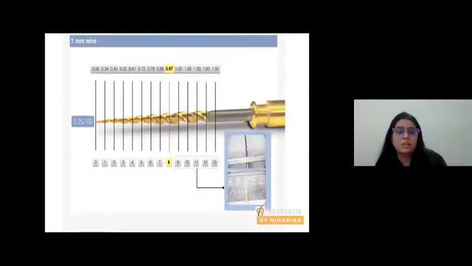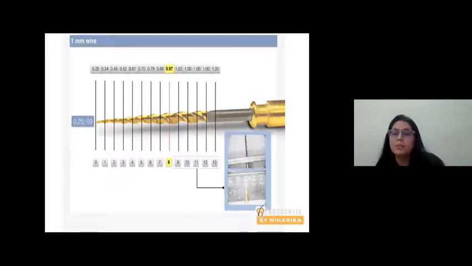The next wonderful part, or best part, about this particular instrument is that this file is made up of 1 millimeter wire. That means they have taken a wire with a width of 1 millimeter and they have machined it, electropolished and heat treated it to produce the file.